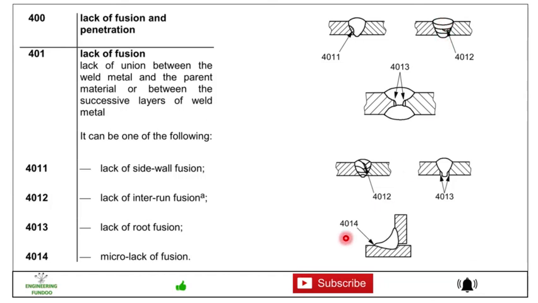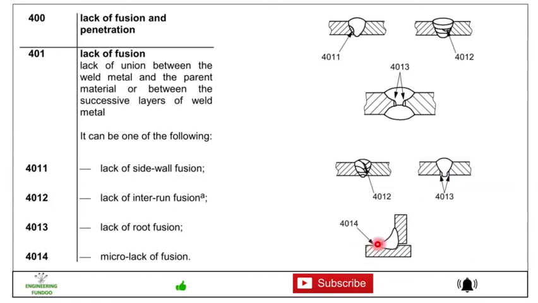Then 4013 lack of root fusion. Here you can see the root is not completely fused, 4013. Then we have 4014, the micro lack of fusion.